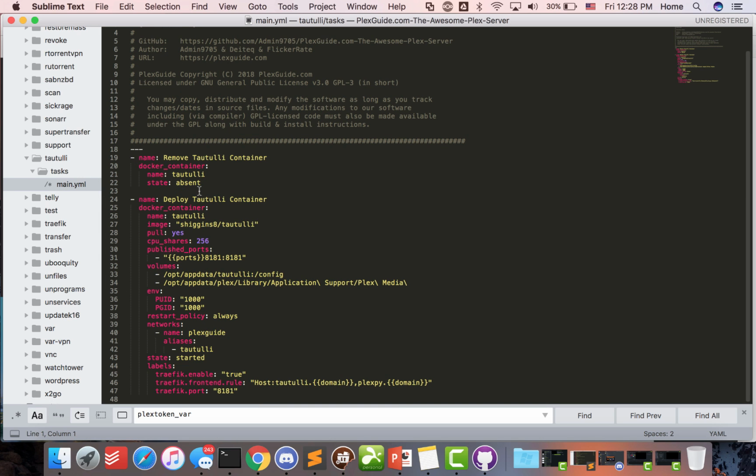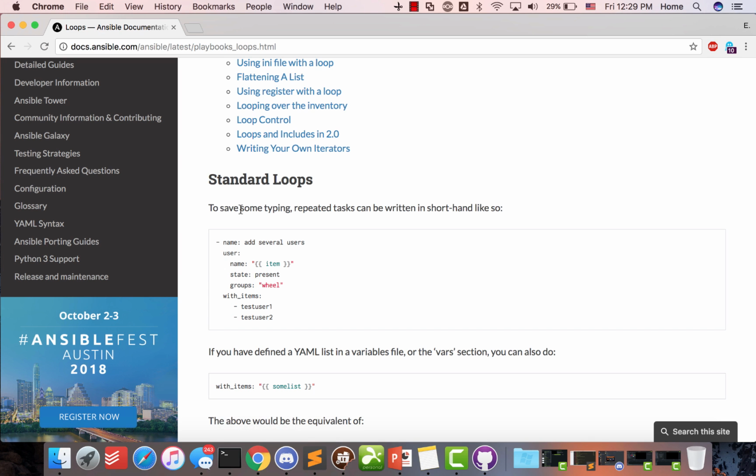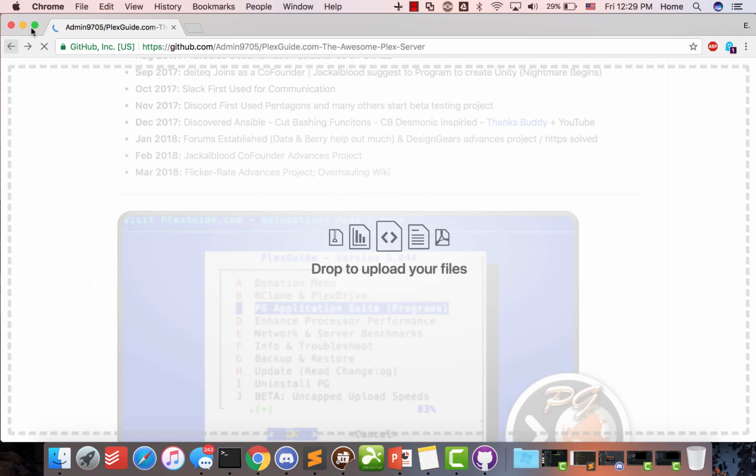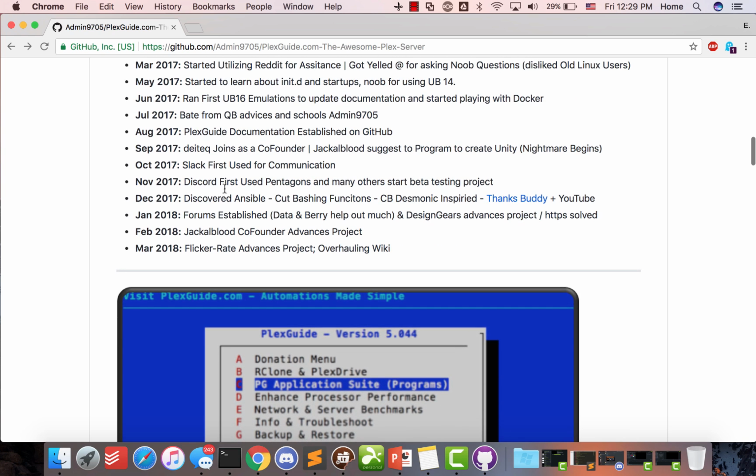It's like, hey, remove this container, which we talked about with Docker. Hey, deploy the container. And here's the ports that you need. Here's the locations to expose the data. Here's the permissions. Here's the network. And with Traefik, basically set it up like this, so people can type things out. And that's all Ansible really is. There's nothing really complicated. Anybody can learn it. So it's a great program. Well, not program, but I did some research on it. You know, Red Hat, I believe, bought them out. So this is very key, because it cut out a lot of the bashing.